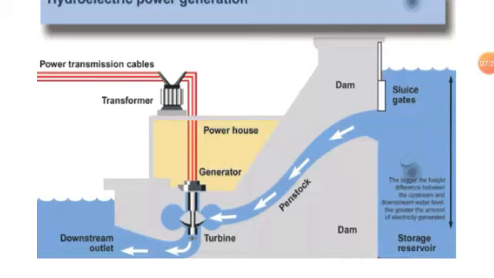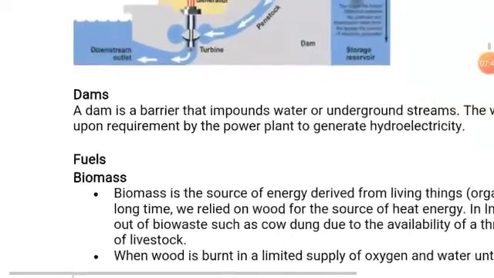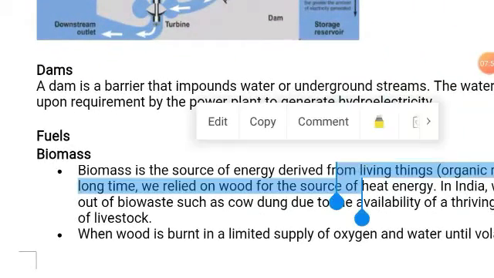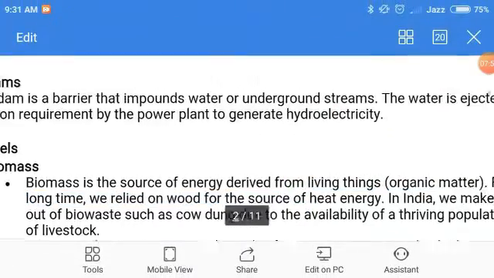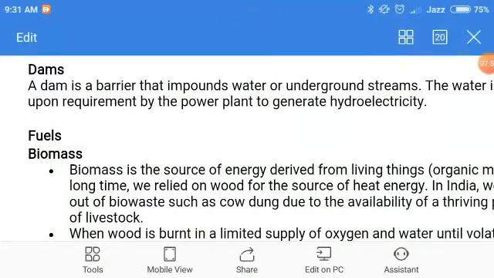We can make this type of science project as well. I think in your lower classes many times you have made one, generating electricity from water, that is nothing but creating electricity from water with the help of a turbine or a rotatory device. Next is dams. A dam is a barrier that impounds the water or underground system. The water is ejected upon requirement by the power plant to generate electricity.